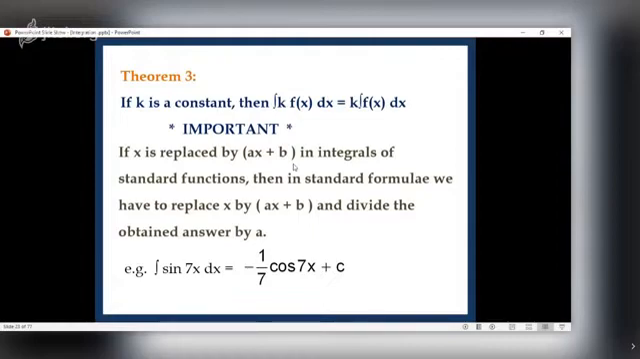So this is only for linear function. Do not say that integral of sine of x square, for that, I will apply the same rule. Remember, x square is not a linear function. e raised to x is not a linear function. Root x is not a linear function. So this is true only if we are replacing x by another linear function.